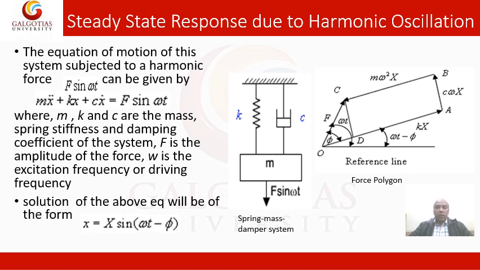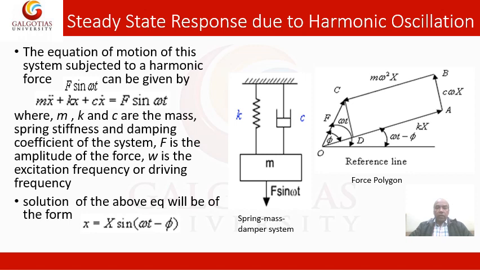This damping force is perpendicular to the spring force, and its magnitude is c omega x. This is the inertia force, m omega squared x, acting just opposite to the spring force.